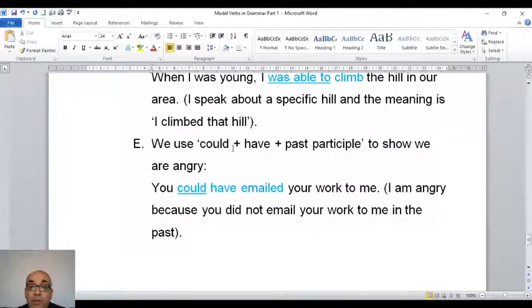Number E, we use could and have and past participle to show we are angry. So this is could, this is the past participle, as you can see. So you could have emailed your work to me. What's the meaning of this sentence? What's the meaning of could have emailed? It means I am angry because you did not email your work to me in the past. And that's why I use could with have, and emailed is the past participle of email.